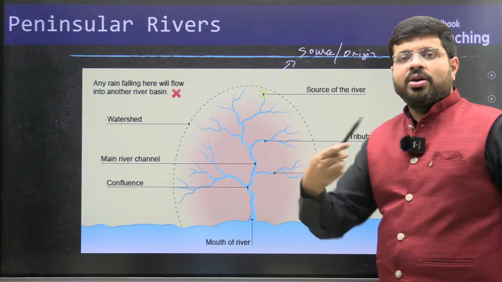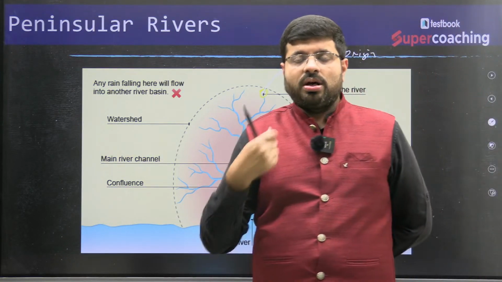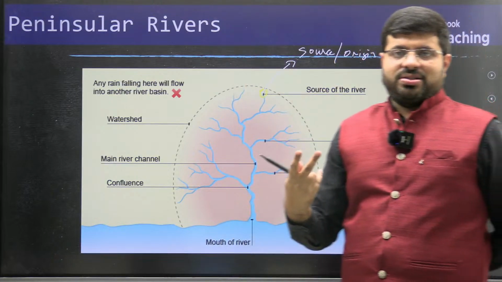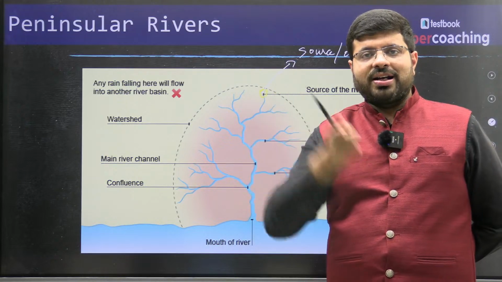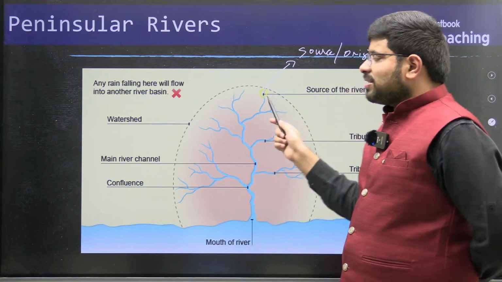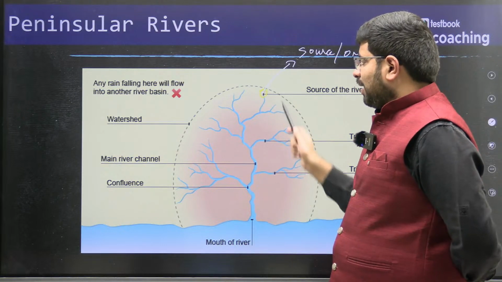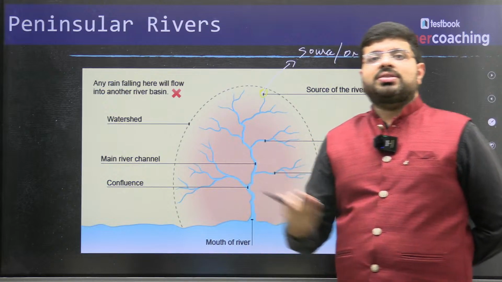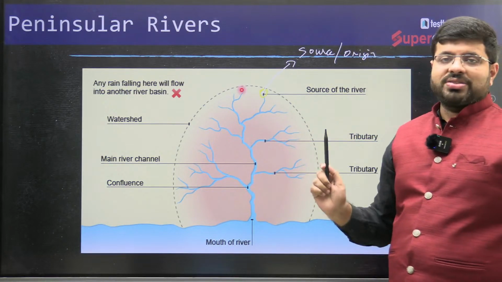For example, you all remember the Ganga river system, Gangotri, Yamunotri. These are two glaciers. From the Gangotri glacier, the Ganga river originates. From the Yamunotri glacier, the Yamuna river originates. They originate as smaller streams and are met by other streams. Look at the words like the confluences of Ganga.